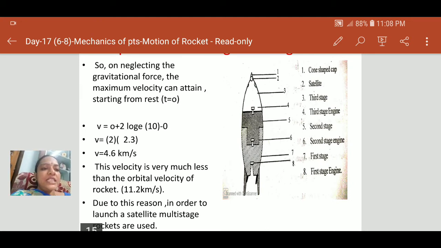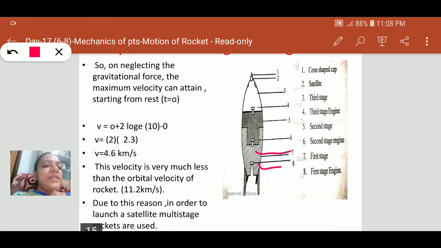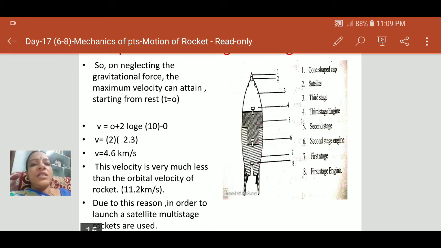See here, this is the multi-stage rocket system you are observing in this slide. This is a three stage rocket. This is the first stage engine, this is the first stage. Similarly, this is the second stage engine, this is the second stage. Similarly, this is the third stage engine, this is the third stage. Our satellite is here, and this is a cone shaped cap. This is the multi-stage rocket system design.